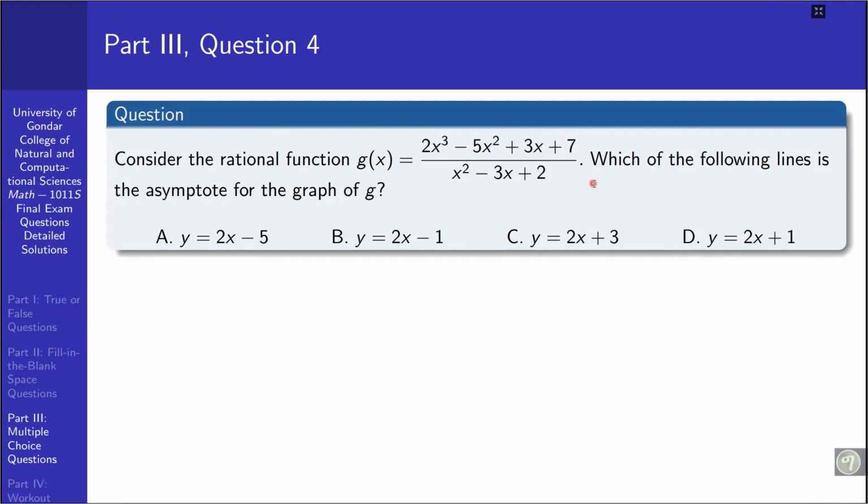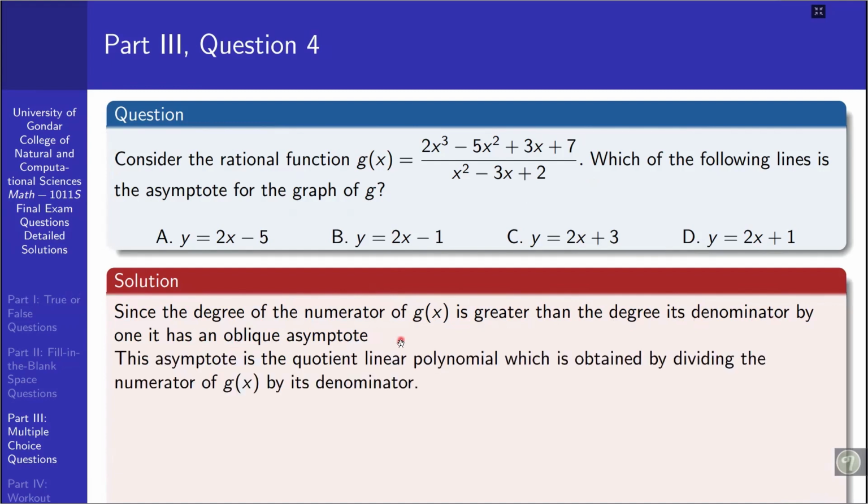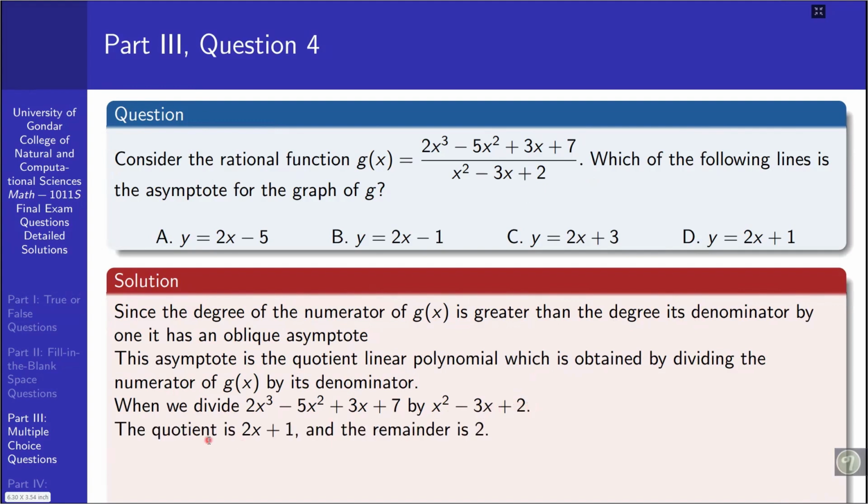So since the degree of the numerator of g of x is greater than the degree of its denominator by 1, it will have an oblique asymptote, and this asymptote is the quotient linear polynomial function which is obtained by dividing the numerator of g of x by its denominator. So when we divide 2x cubed minus 5x squared plus 3x plus 7 by x squared minus 3x plus 2, we have the quotient is 2x plus 1 and the remainder is 2.